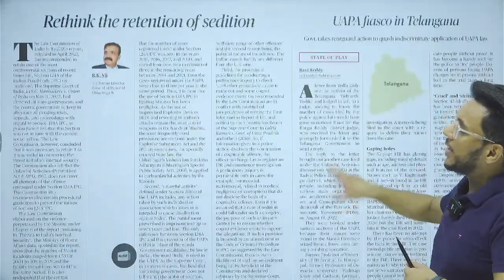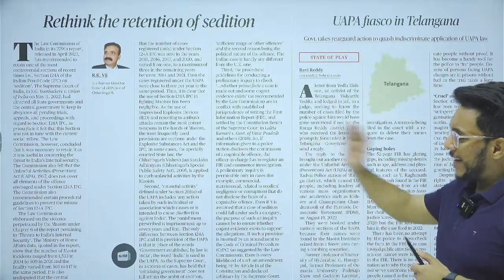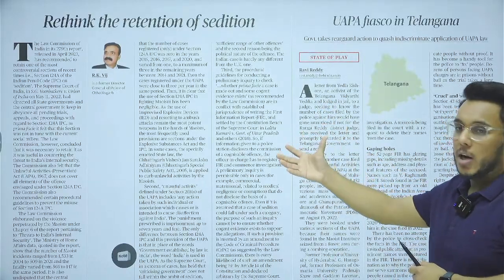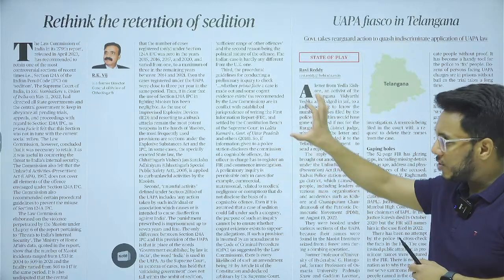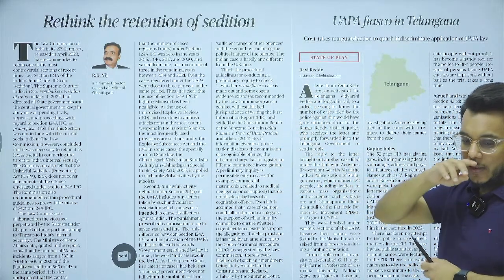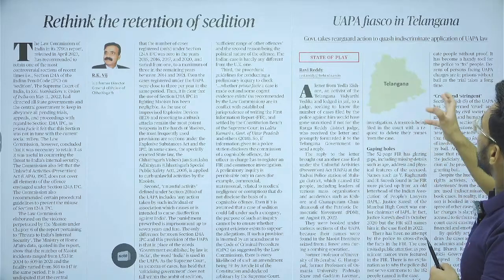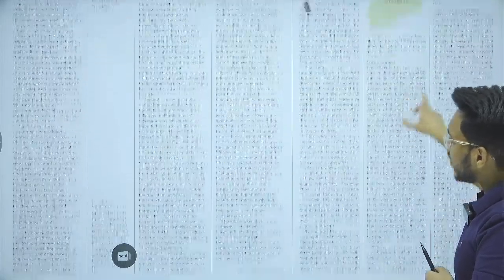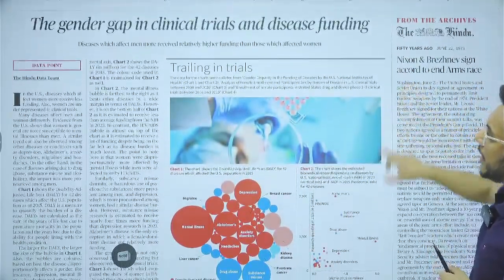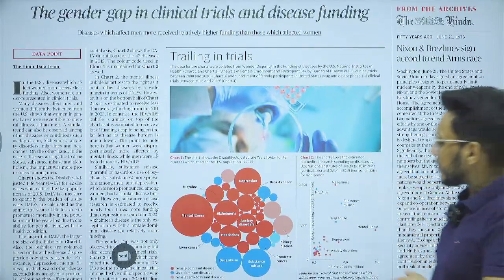Then 'Rethink the retention of sedition.' We'll take this particular article. Recently, the Law Commission's 279th report was published. So in this direction, this article is given. We'll take it up. Then 'UAPA fiasco in Telangana.' Okay, then 'The gender gap in clinical trials and disease funding.'